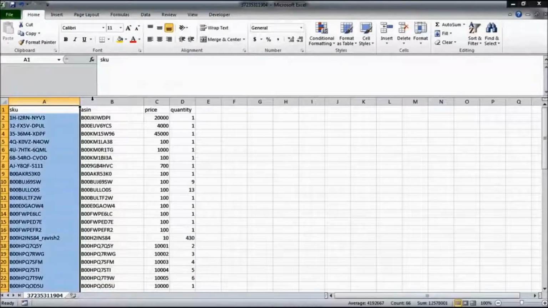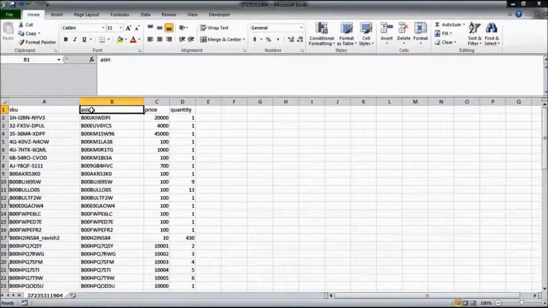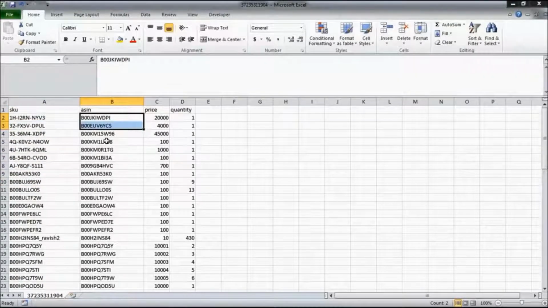It gives you all the SKUs, the corresponding ASIN number, which is Amazon's internal code for each of your products, and the price and the quantity. Now, the ASIN number will be unique for each of your products. So if you find multiple SKUs with the same ASIN number, you can find out that those are duplicate listings that you have uploaded on Amazon. It is not allowed, so you will have to go ahead and delete those SKUs from your inventory on Amazon.